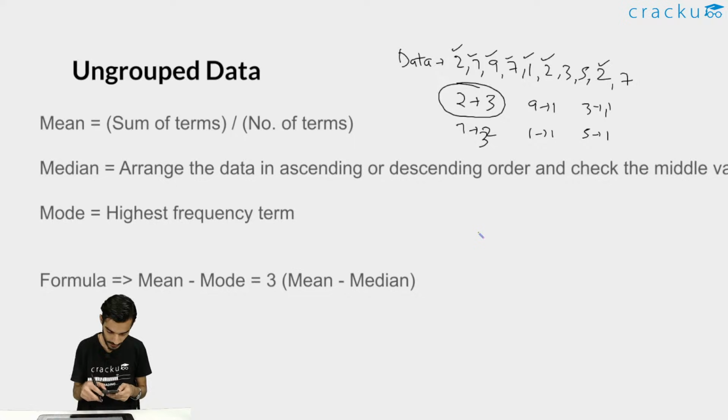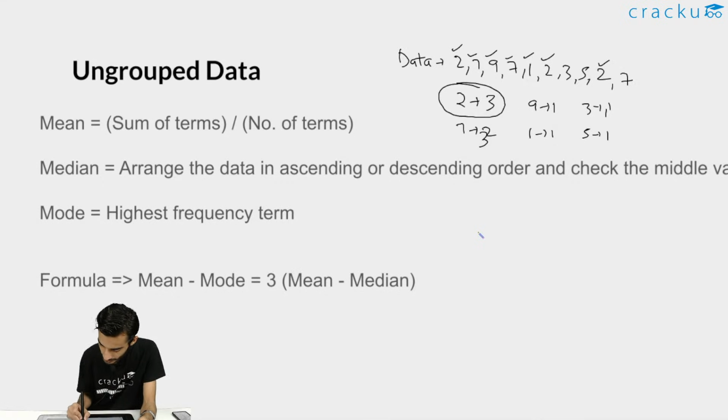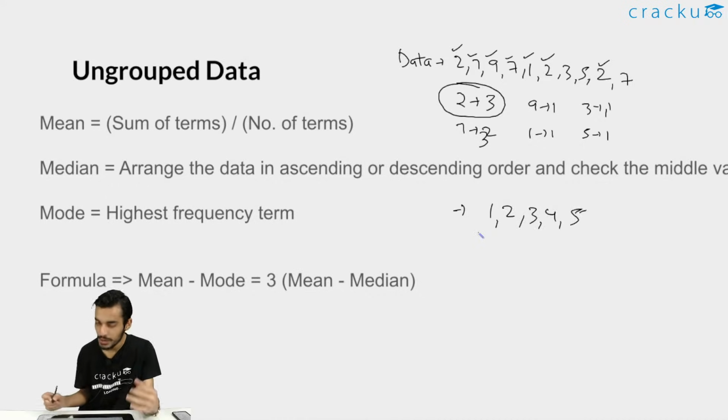Okay, and one more important thing in the mode here is that, let's say you have data as, just for an example, 1, 2, 3, 4 and 5. Let's say there is no value that is repeating. So you can easily say that there is no mode for this data because no value is getting repeated.